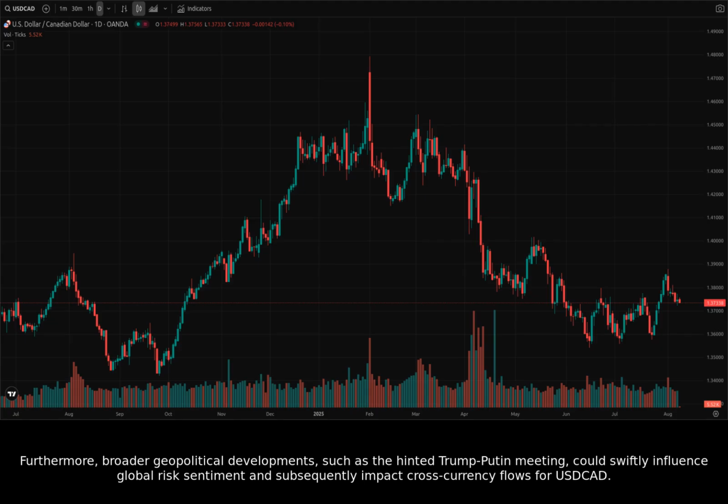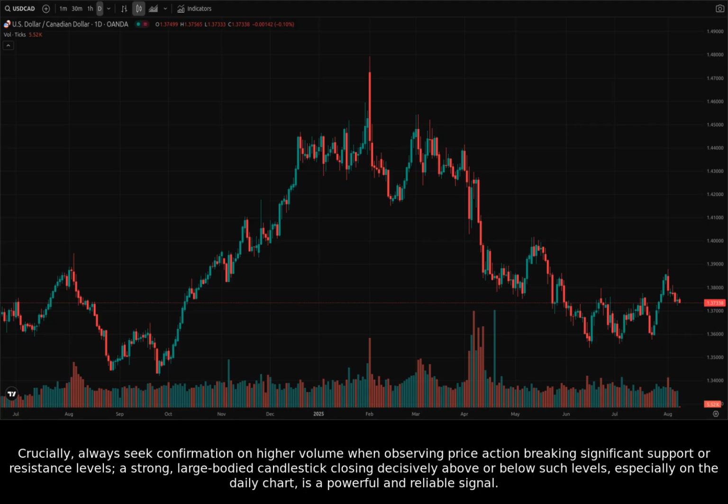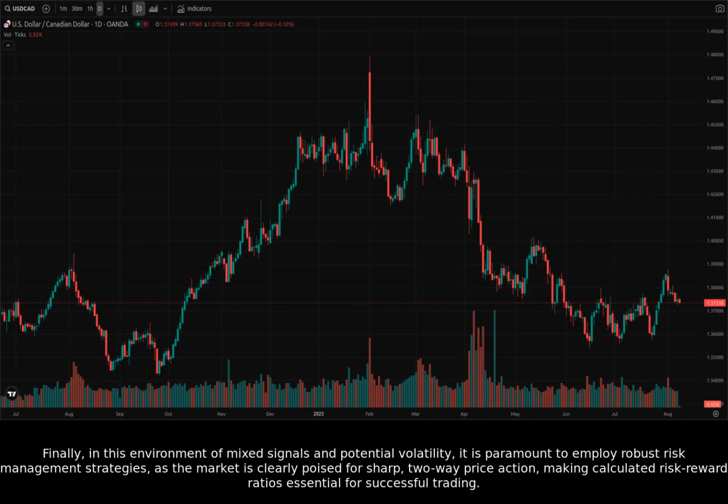for USDCAD. Crucially, always seek confirmation on higher volume when observing price action breaking significant support or resistance levels. A strong, large-bodied candlestick closing decisively above or below such levels, especially on the daily chart, is a powerful and reliable signal. Finally, in this environment of mixed signals and potential volatility, it is paramount to employ robust risk management strategies, as the market is clearly poised for sharp, two-way price action, making calculated risk-reward ratios essential for successful trading.